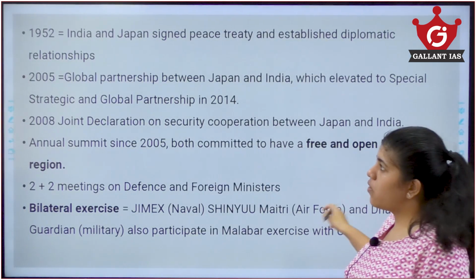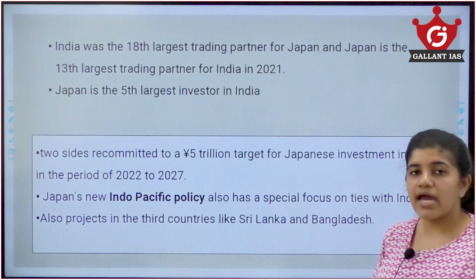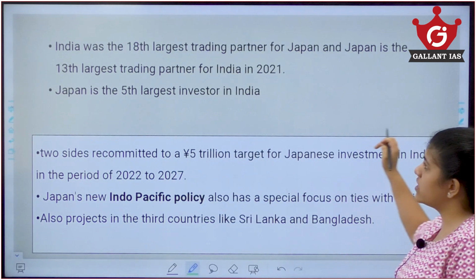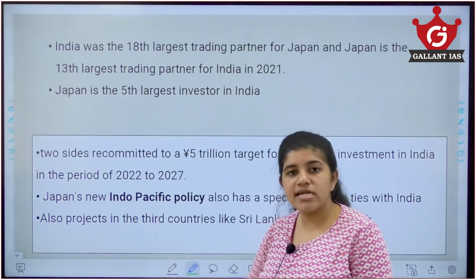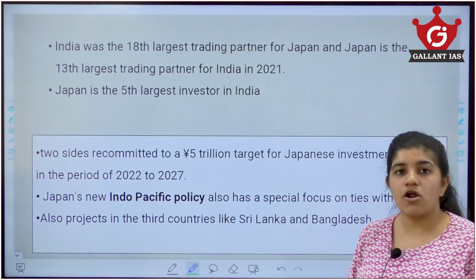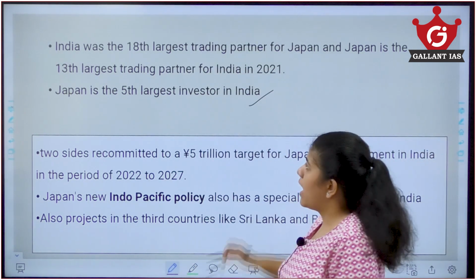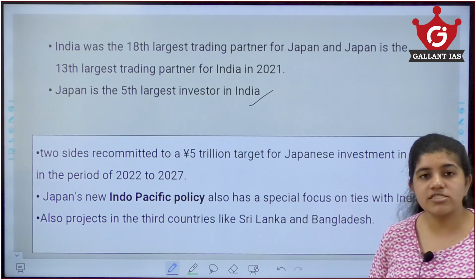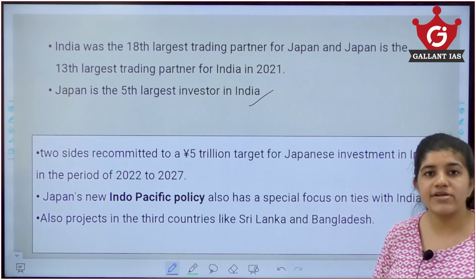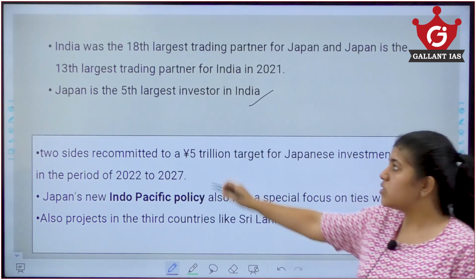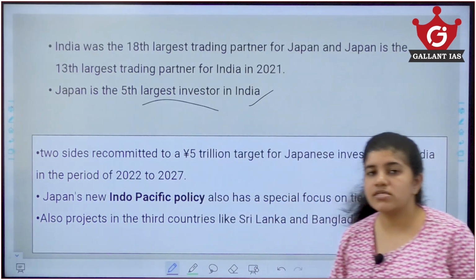Now let's talk about what is happening now. India is currently the 18th largest trading partner for Japan, and for India, Japan is the 13th largest trading partner. Also in FDI, Japan ranks as the 5th largest investor in India. Japan has been investing heavily in our construction projects, roads, metros, bullet trains and others. So it is ranked as the 5th largest investor in India.